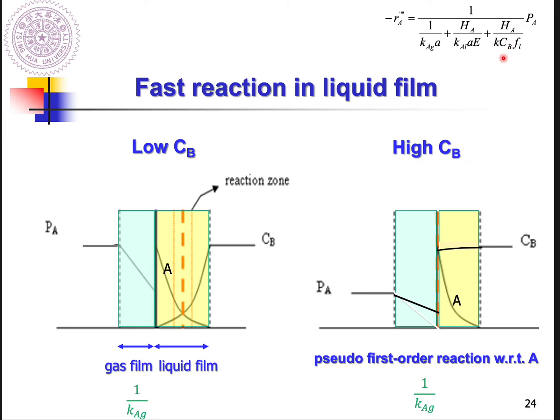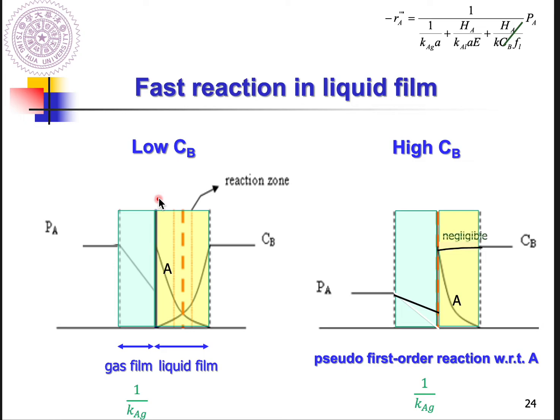So you can also directly drop the reaction resistance in the bulk liquid. And so now you only have two resistances. The first one is transport in the gas film, and the other one is transport and reaction in the liquid film. So as long as we know the E for this case, then we can complete this rate equation, right?